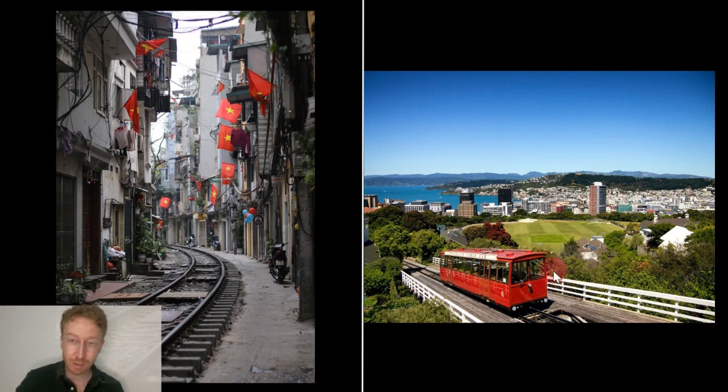This is Wellington in New Zealand, and Wellington is quite a small city, really. But it's a very nice city, very relaxing city. So what are the differences between Hanoi in Vietnam and Wellington in New Zealand? Well, the population of Hanoi is a lot larger than the population in Wellington. There are far more people in Hanoi than there are in Wellington, I would say.